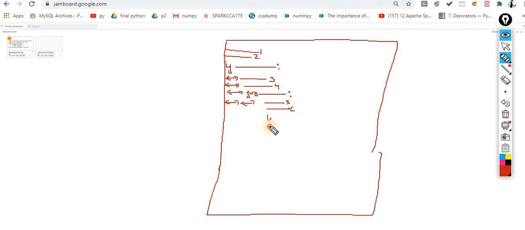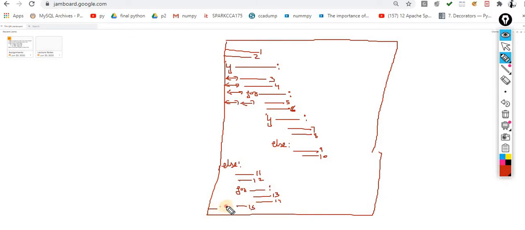Now inside this I am making one more if, then statement number 7, statement number 8, and here I am using else, statement number 9, statement number 10. After that, this one is if, this one is else, again statement 11, statement 12. Now I am using one more for loop, then 13, 14, 15, 16 and 17. So this is my code.